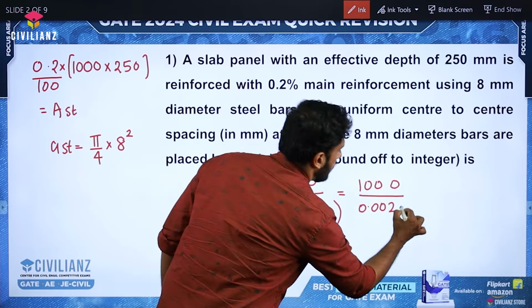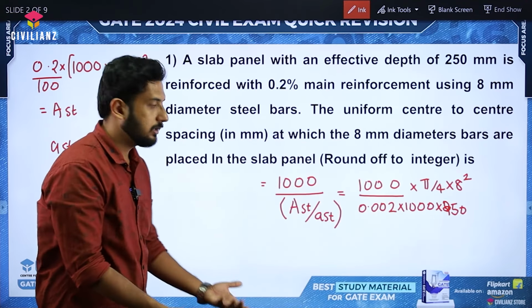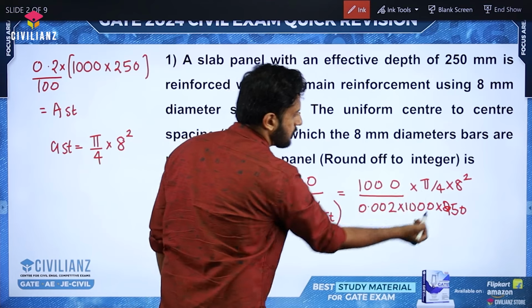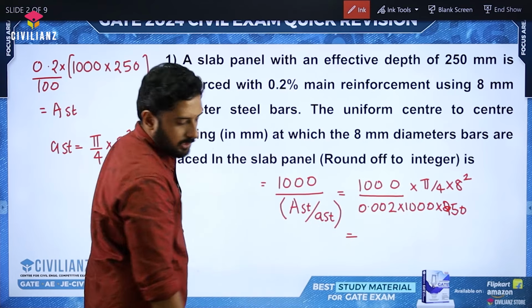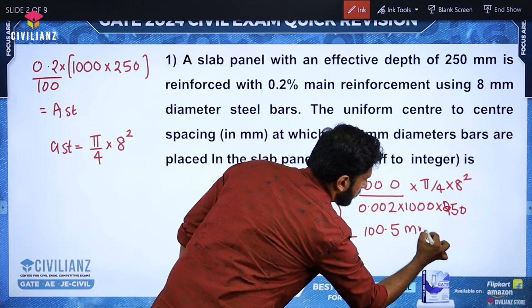No need to calculate that capital Ast separately. Now this divided by small Ast will go to the numerator. How much is small Ast? That is pi by 4 into 8 squared. Just calculate it. That 4 also will come to the numerator. Once you do this, you are going to get around 100.5 millimeter.